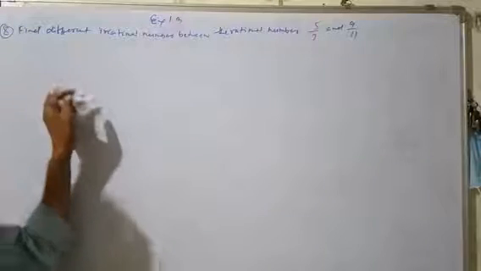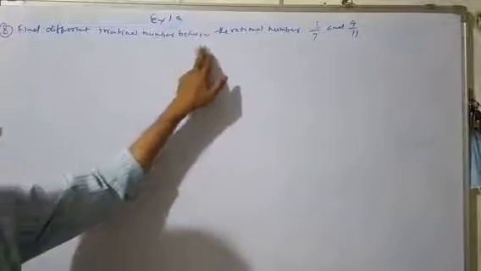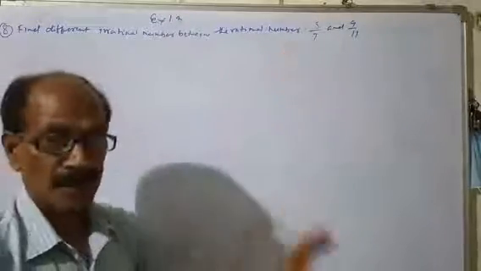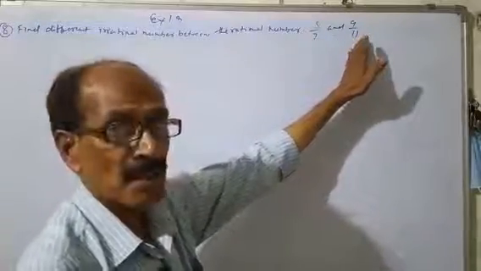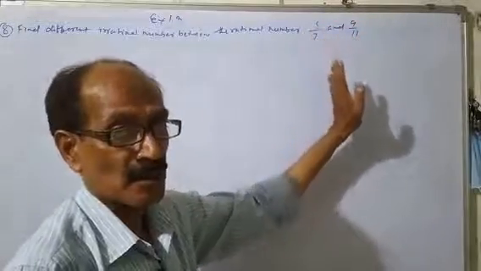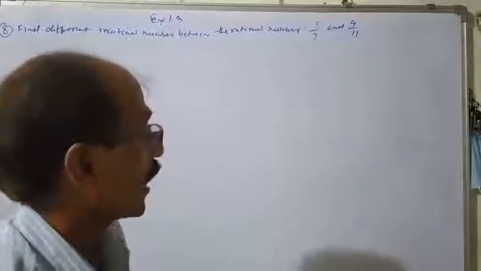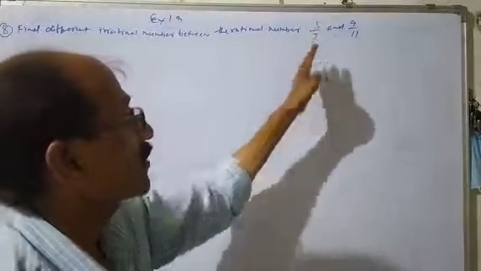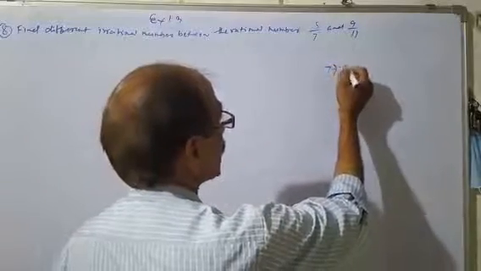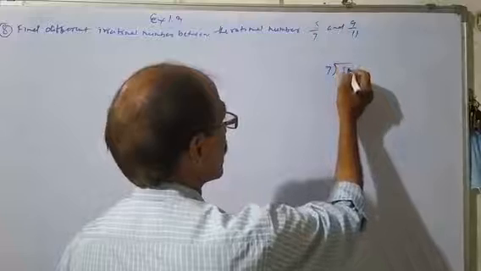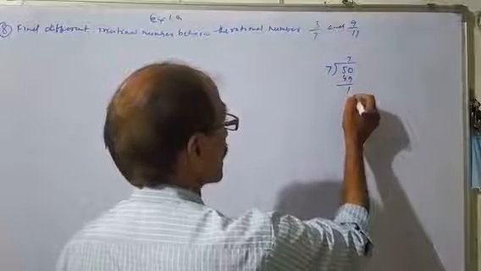Next, question number 8. Find different irrational numbers between two rational numbers. To insert irrational numbers between two rational numbers, how can we do it? First we divide. Divide 5 by 7, taking the decimal. 7 sevens are 49, 1 carry.